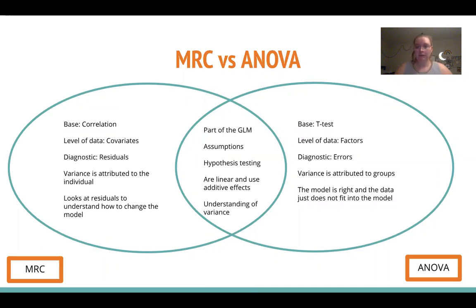But the main difference between regression and ANOVA comes down to flexibility. So regression is very flexible. It's a very flexible tool, and we can look at our residuals to understand how to change our model to help better predict what we want to predict. Versus ANOVA is very strict and very inflexible and believes the model is always right. So if the data doesn't fit into the model, then that just means that's not the data we want to use. So overall, regression can do all ANOVA can do and more, while ANOVA is kind of stuck with what it can do and doesn't try to understand beyond that.